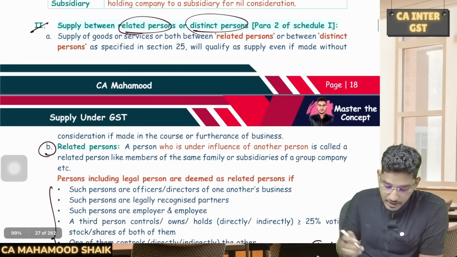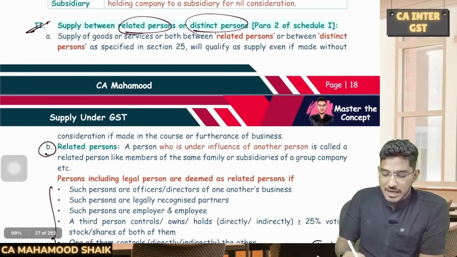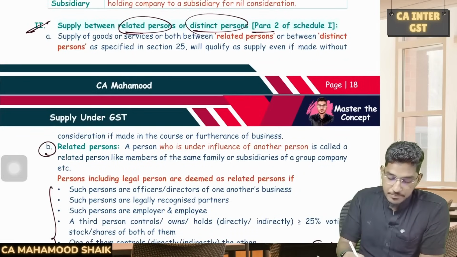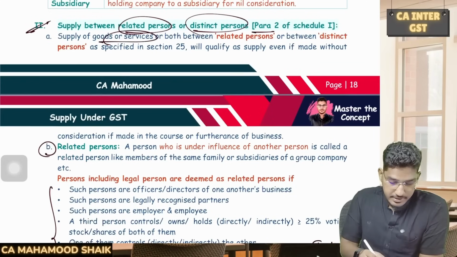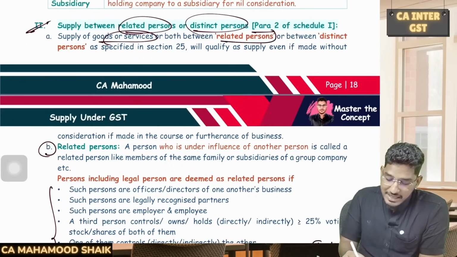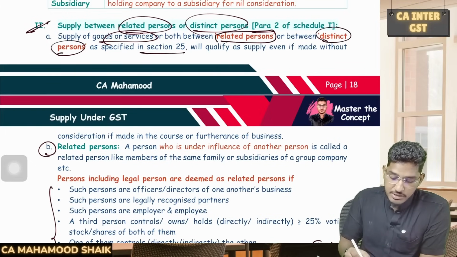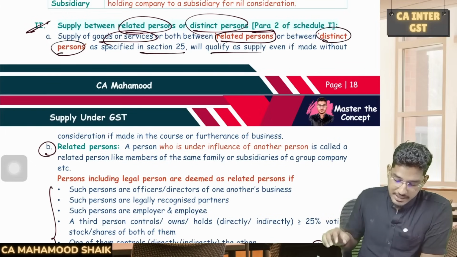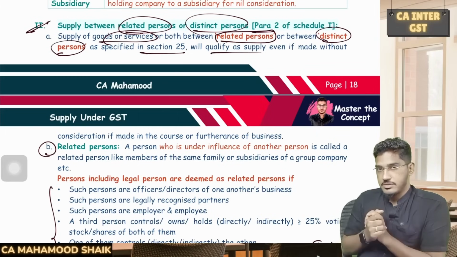Next, the second case, para number 2 of Schedule 1, which says that supply of goods or services or both between related persons or distinct persons as specified in Section 25 will qualify as supply even if made without consideration, if made in the course or furtherance of business.